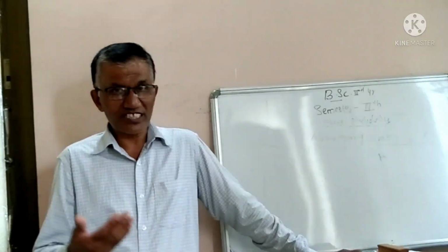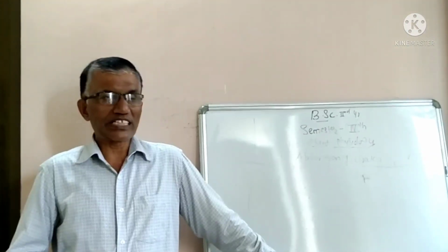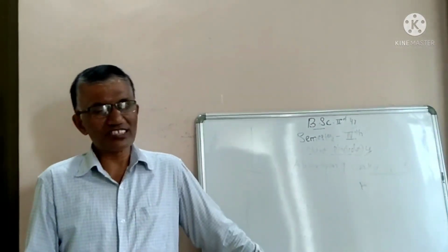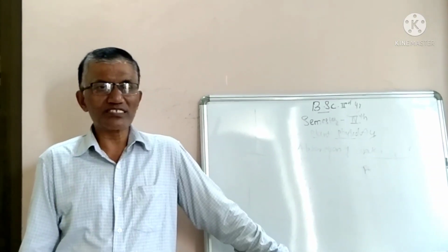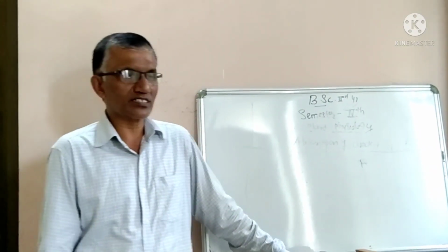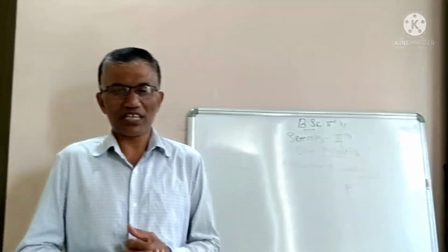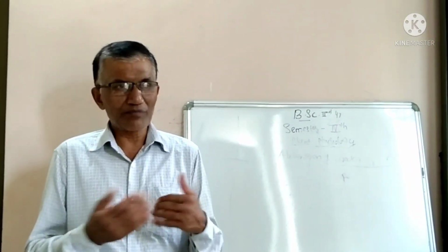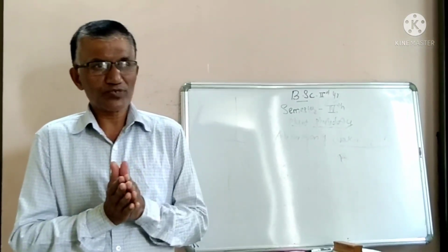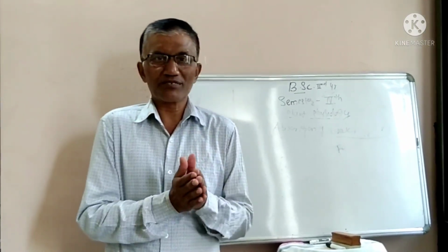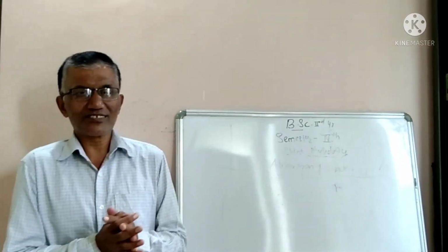These plant nutrients are again divided into two types: macronutrients and micronutrients. Macronutrients are the elements required by plants in large quantities, for example nitrogen, phosphorus, potassium, calcium, magnesium. Therefore such elements are known as macronutrients or major nutrients.